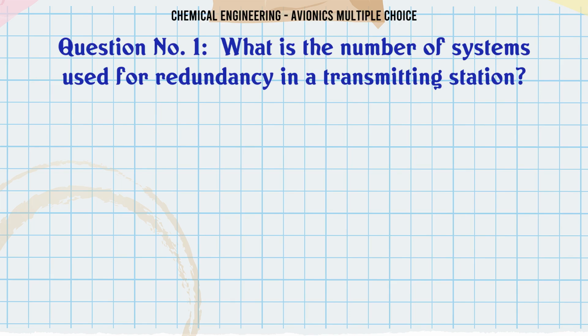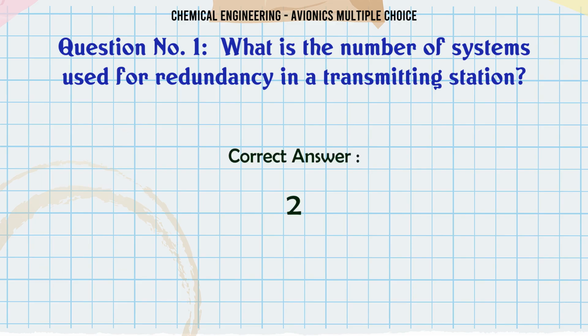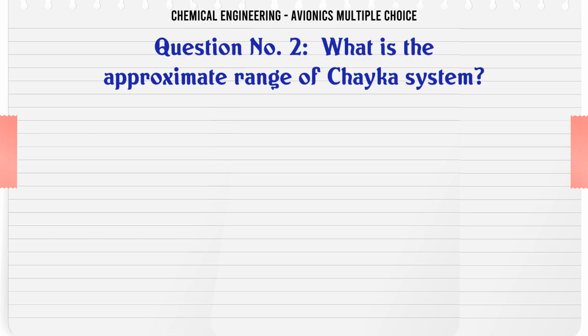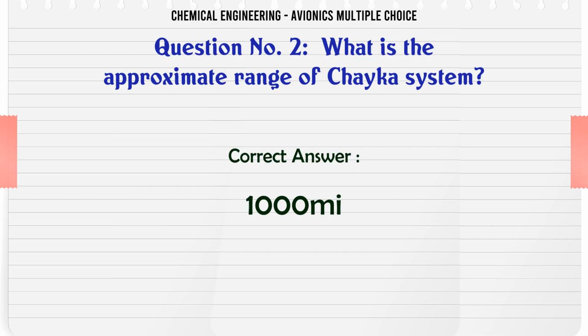What is the number of systems used for redundancy in a transmitting station? A. 2, B. 1, C. 5, D. 3. The correct answer is 2. What is the approximate range of Chaka system? A. 200 mi, B. 100 mi, C. 300 mi, D. 1000 mi. The correct answer is 1000 mi.